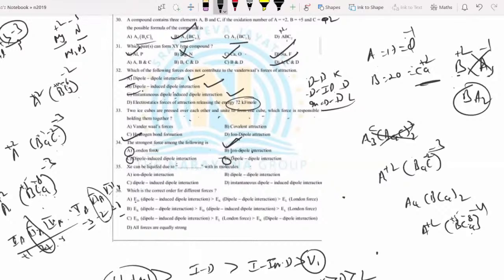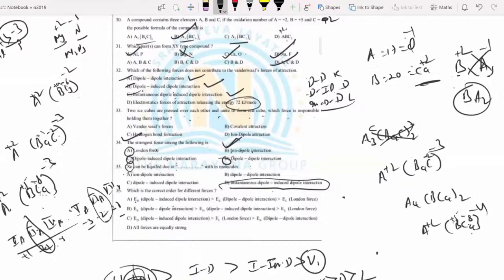Okay, now you come. We can liquefy Xe due to dash. Xe is non-polar. Non-polar is nothing but London, that is instantaneous dipole-induced dipole interaction. This is my answer. Yes, because it has no polarity, but the polarizability itself is causing instantaneous dipole-induced dipole interaction.